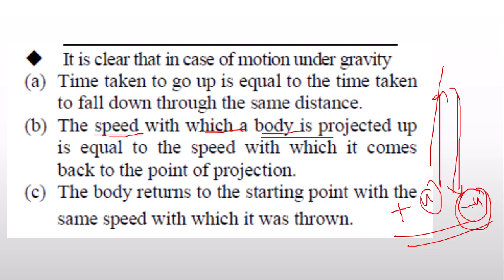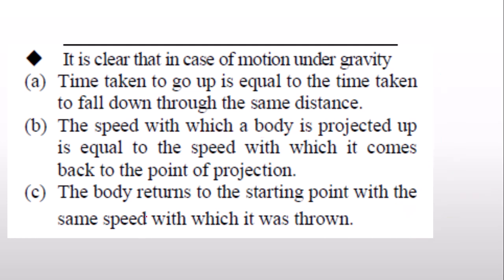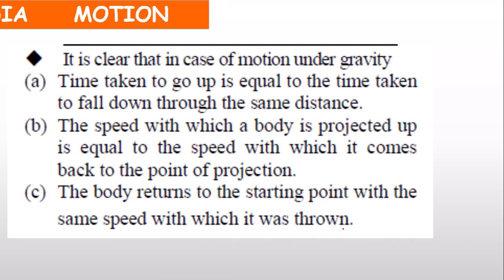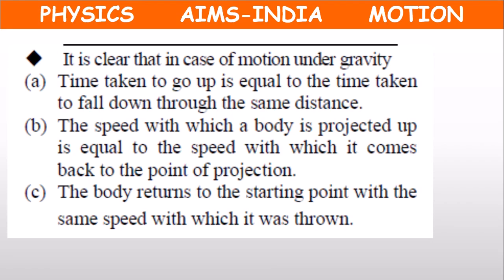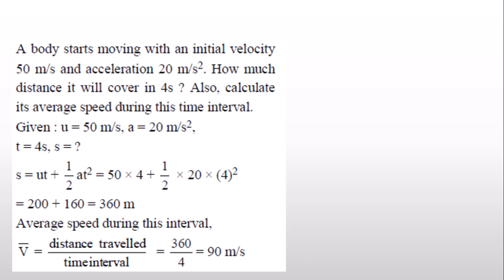There will be no change in the speed. The velocity of projection and the velocity of hitting the ground will both be the same. So the body returns to the starting point with the same speed with which it was thrown. These points we have to keep in mind, children.